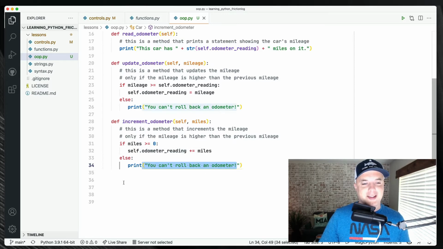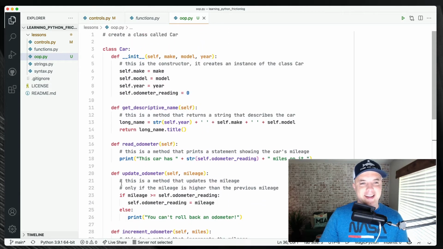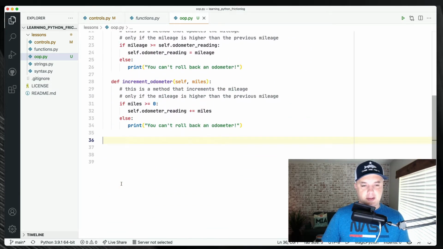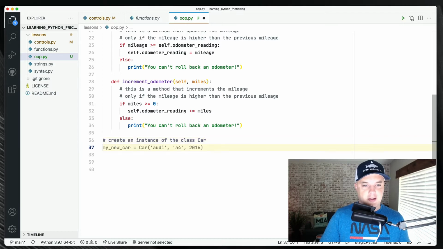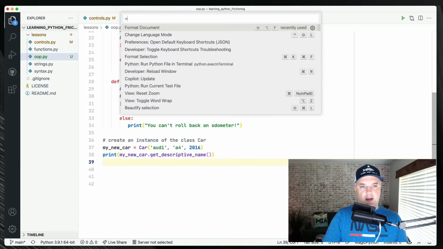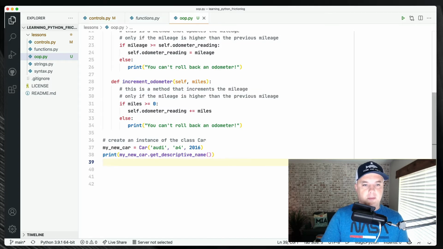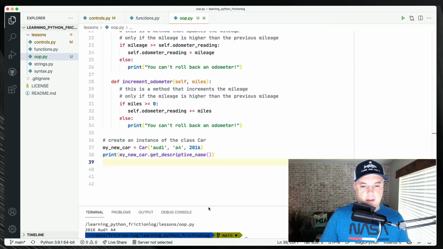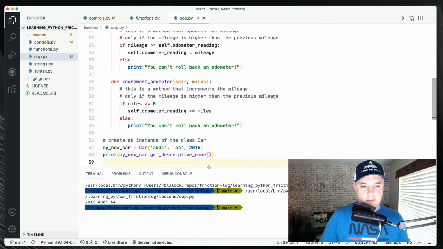You can't robot. That's actually kind of funny. All right. So how do I create an instance of class car? Sweet. That's exactly what I want. New car, Audi A4. Yep. And then let's run this baby. Ta-da! It's amazing.